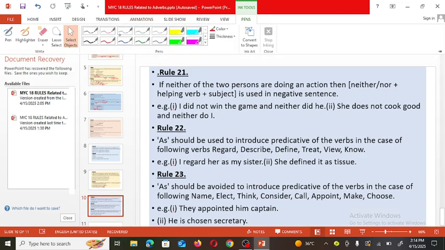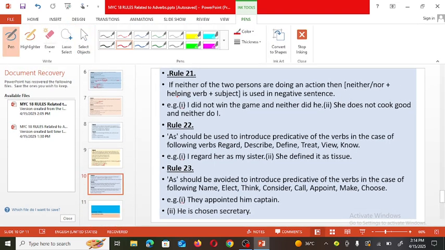If in the sentence neither of two persons is doing an action, then neither, nor, after that the helping verb, and then the subject is used. For example, I did not win the game, and neither did he. Neither nor is used in the negative sense. Okay, so I did not win the game, and that's why here again not is not used. Neither is already used here. Neither did he. She does not cook good, and neither do I.